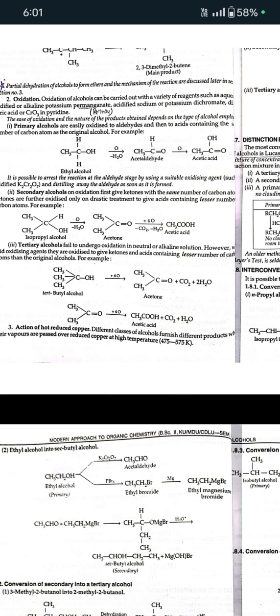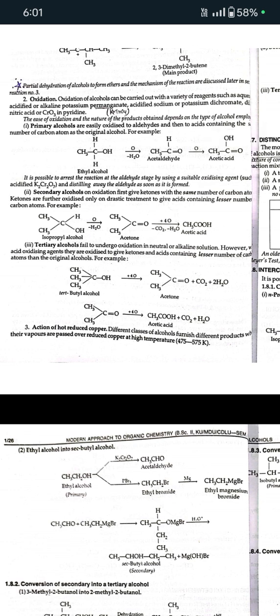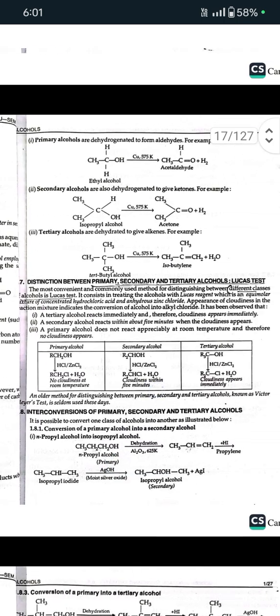Next is action of heat, hot reduced copper. Different classes of alcohols furnish different products when their vapors are passed over reduced copper at high temperature, that is 475 to 570 Kelvin. Primary alcohols are dehydrogenated to form aldehydes. If ethyl alcohol is treated with copper at 573 K, it will give acetaldehyde. Secondary alcohols are also dehydrogenated to give ketones. For example, if isopropyl alcohol is treated with copper at 573 K, it will give acetone. Tertiary alcohols are dehydrated to give alkenes. For example, if tert-butyl alcohol is treated with copper at 573 K, it will give isobutylene.